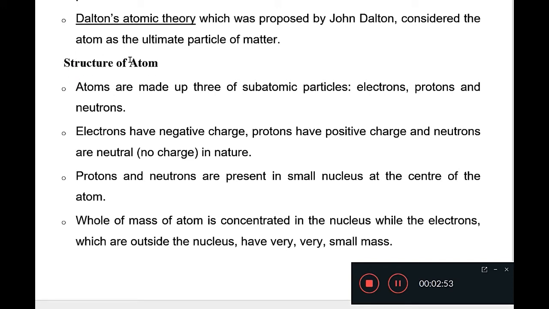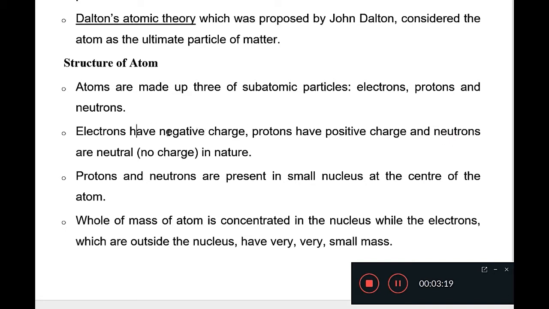This is the modern structure of atom. Now we know that atoms are made up of three subatomic particles, which are electrons, protons, and neutrons. Electrons have negative charge, protons have positive charge, and neutrons are neutral, means they don't have any charge.